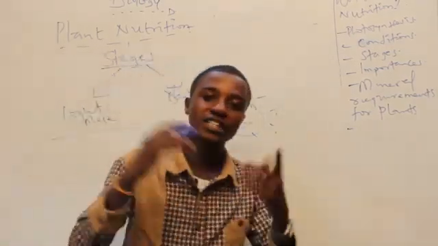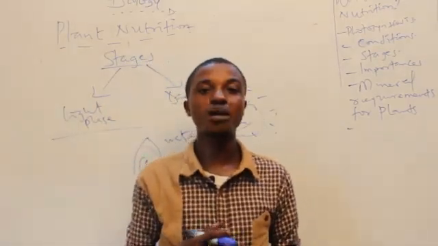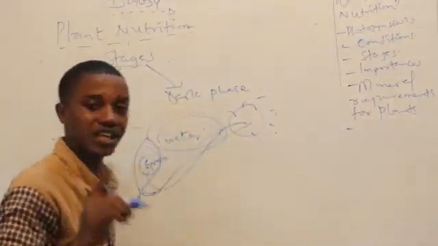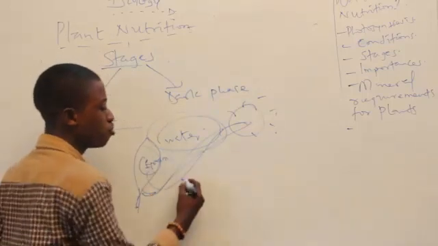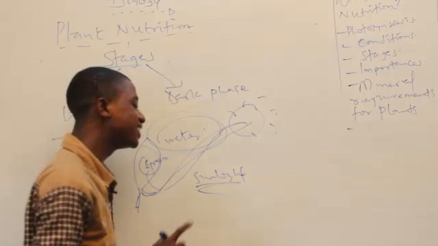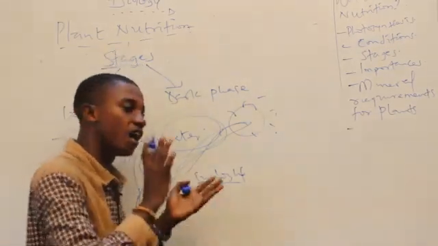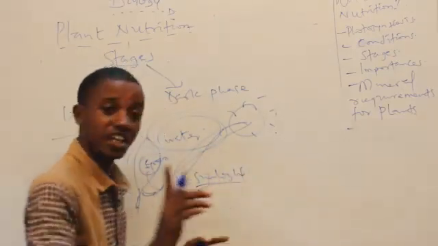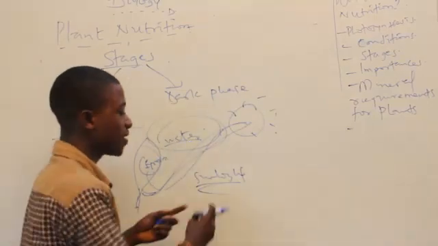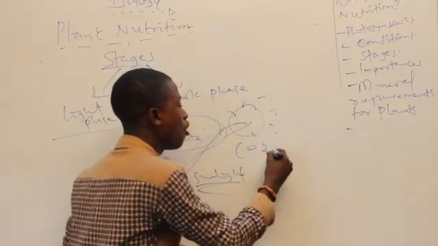It is a known fact that the stomata opens during the day and closes at night. When it opens during the day, it absorbs water from the surrounding. So water, an external factor, coupled with sunlight, another external factor, needs one other factor that must be present before photosynthesis can undergo a forward reaction. Take note, we have water absorbed by the leaf from the surrounding, we have sunlight trapped by the leaf from the surrounding. Now we need carbon dioxide.